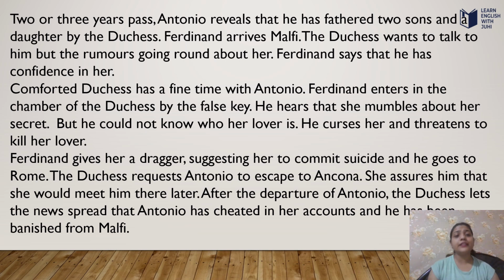Comforted, the Duchess has a fine time with Antonio. Ferdinand enters the chamber of the Duchess by a false key. He hears her mumble about her secret, but he cannot know who her lover is. He curses her and threatens to kill her lover. Ferdinand gives her a dagger, suggesting she commit suicide, and he goes to Rome.